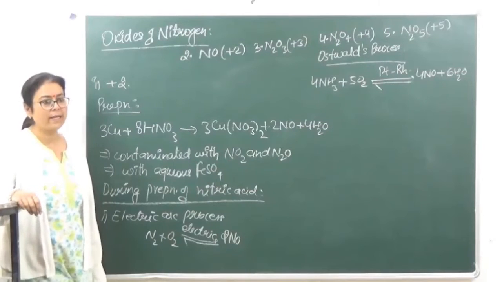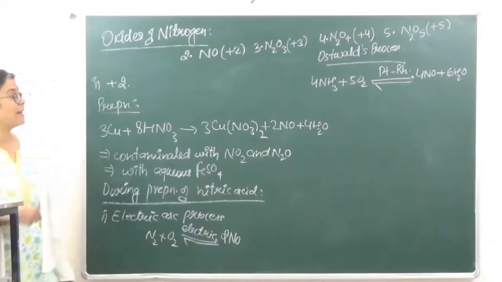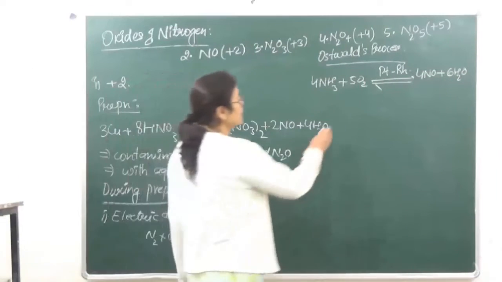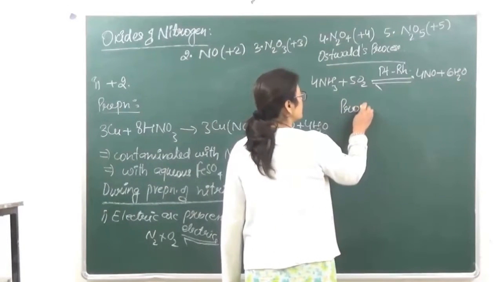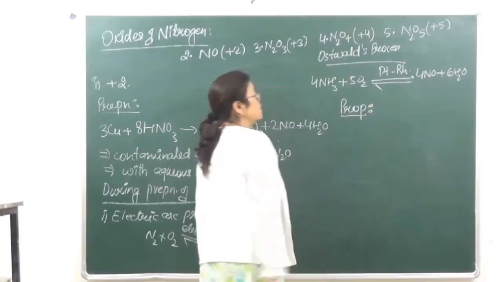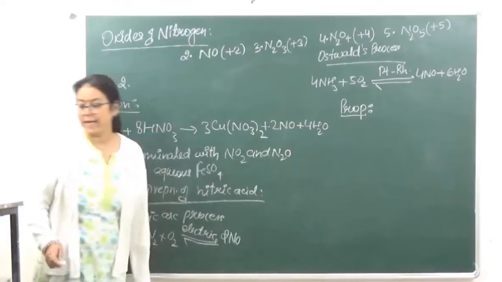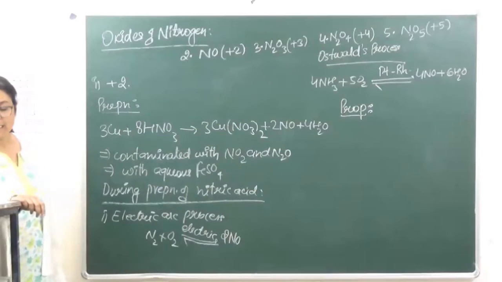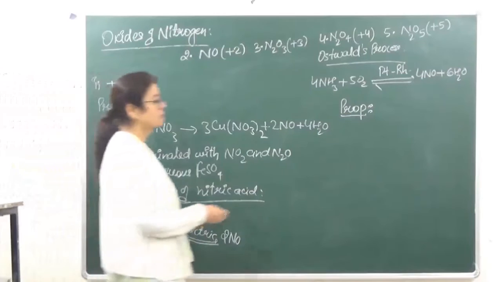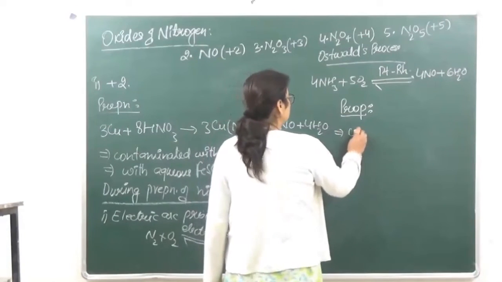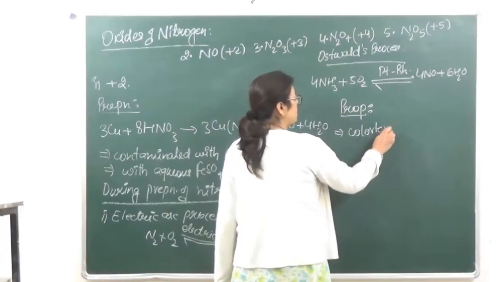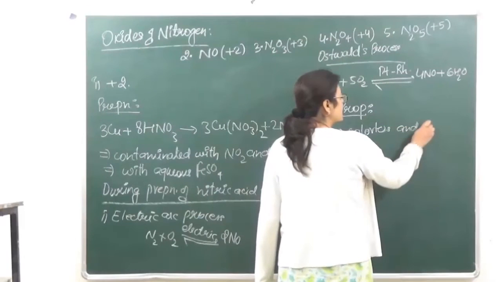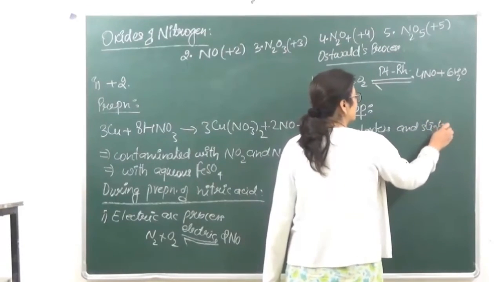In the first step we have to prepare nitric oxide, right? So this can be prepared in this manner also. When we are looking at the properties of nitric oxide, the first one is it is colorless and slightly heavier than air.